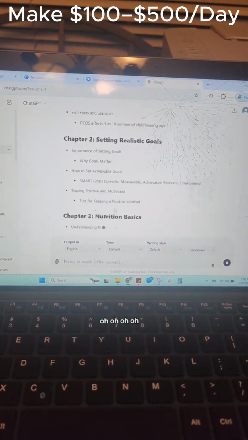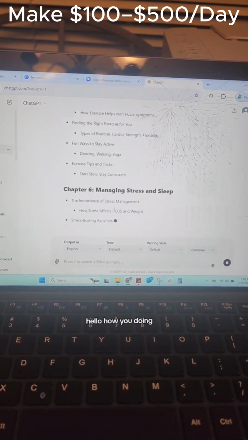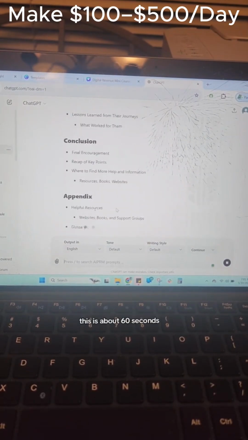Look at that. It's like my chapters, baby. Yes, it is. Come on, ebook. This took about 60 seconds.